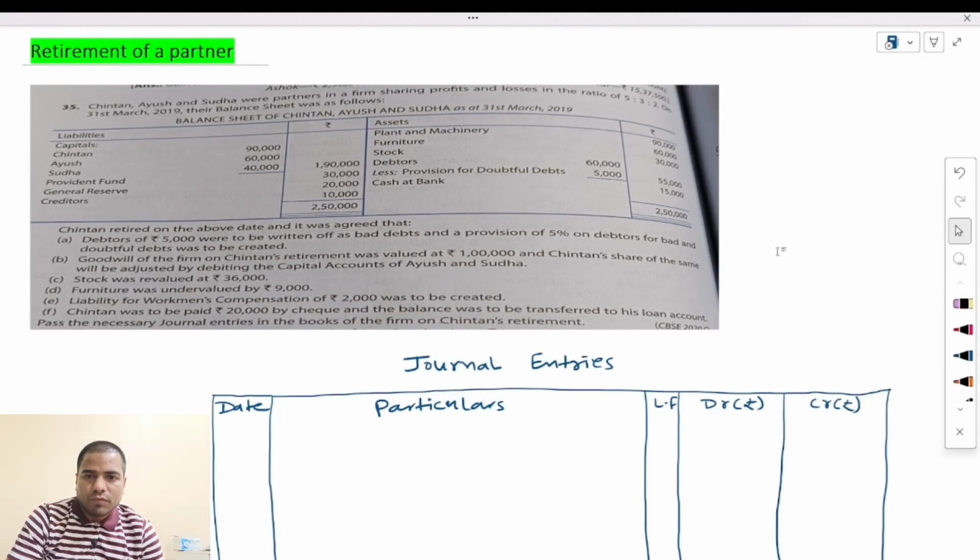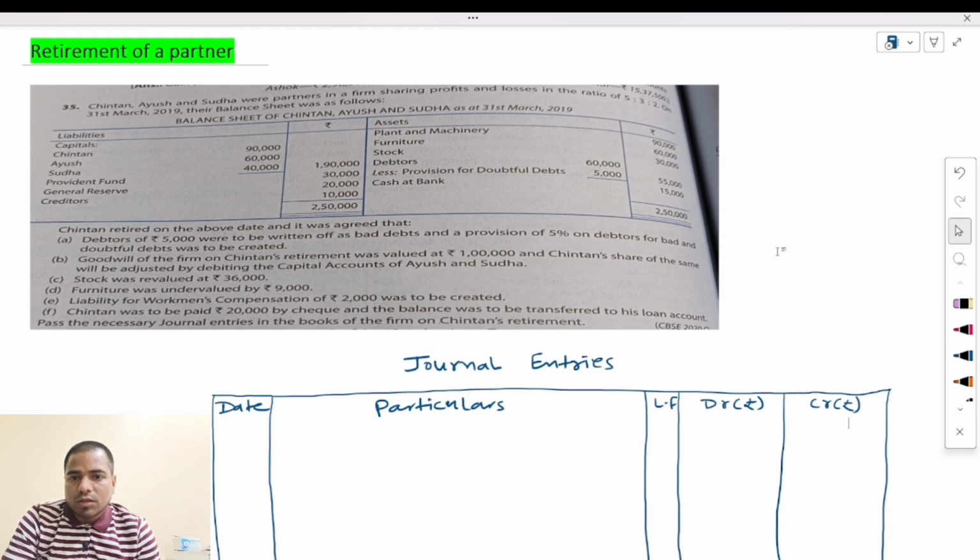Today in this video, we are going to solve a problem related to retirement of a partner. In the previous video, we have already discussed all the cases of retirement of a partner. Now with the help of this problem, first of all, we will learn the general part. Then in the next video, we will learn the leisure portion of this topic.